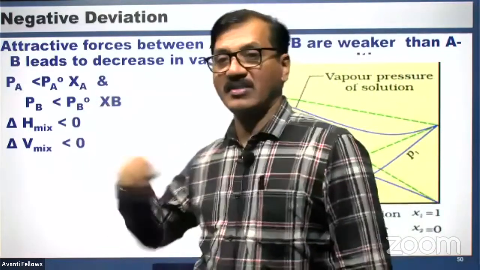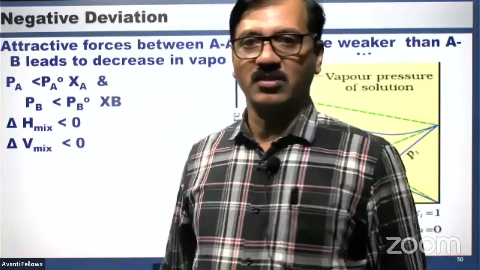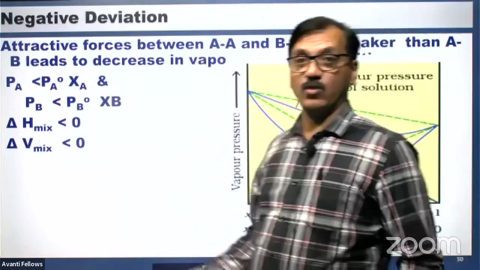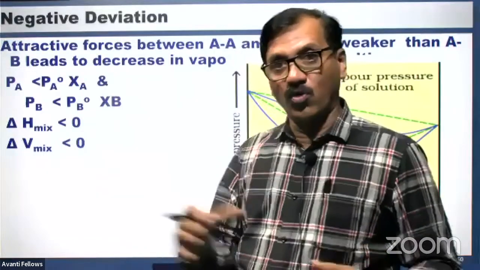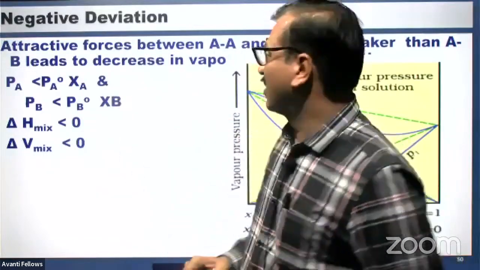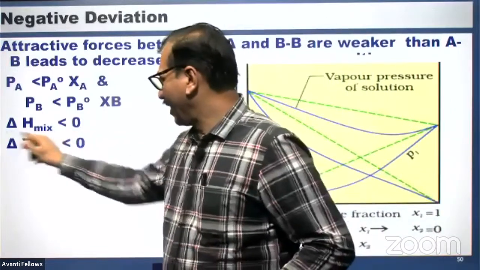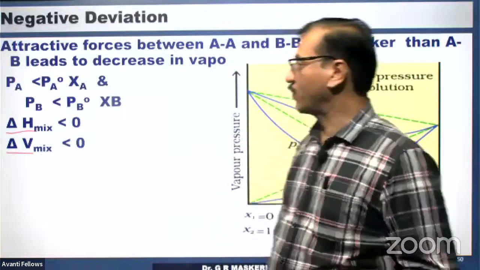Delta H mix is negative means what? Heat is evolved in the process. The AB interaction is more than the AA and BB interaction. Therefore, it is negative deviation, and the signs of delta H and delta V are also negative. So it is easy to remember in that way.